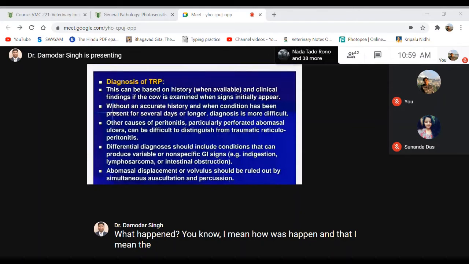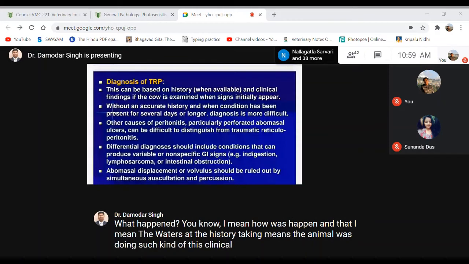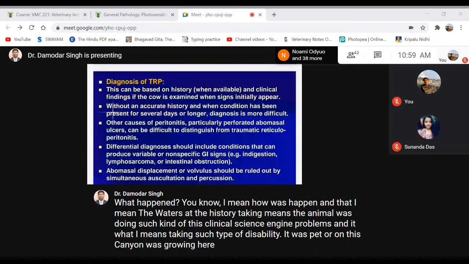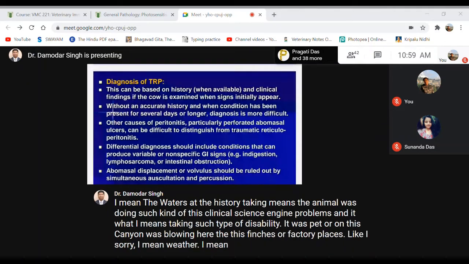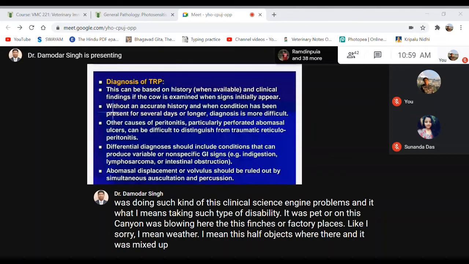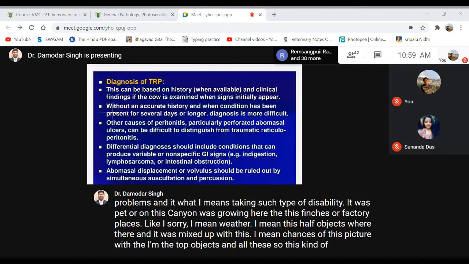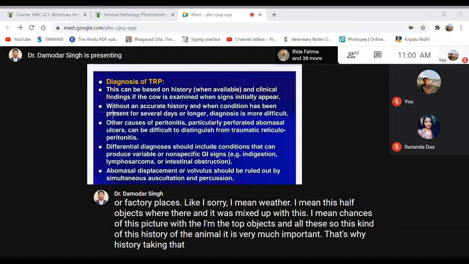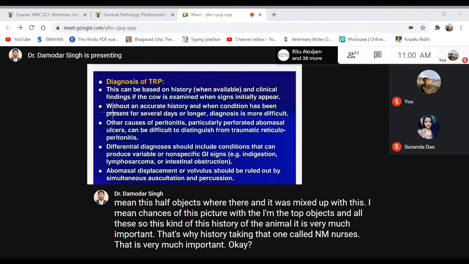History taking means the animal was showing such clinical signs and symptoms, and it was fed such type of feed, or the animal was roaming around fences or factory places where sharp objects were there, and there were chances of it being mixed up with the sharp objects. So such history of the animal is very much important. That's why history taking, what we call anamnesis, is very much important. Okay, and then the clinical signs and symptoms of the animal.